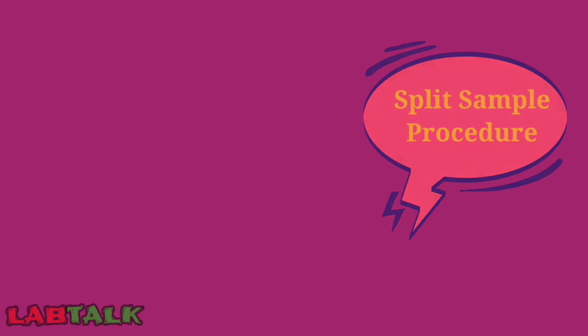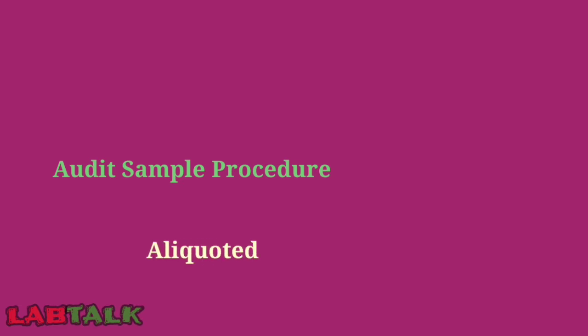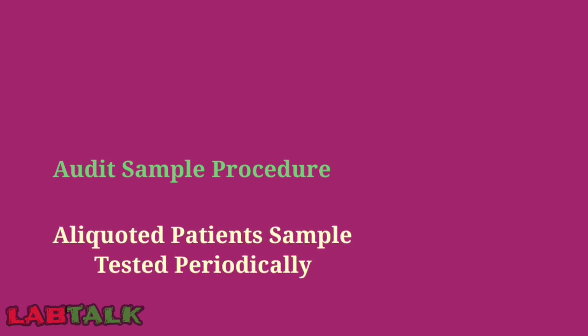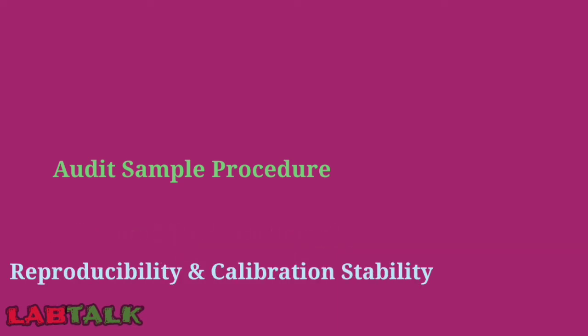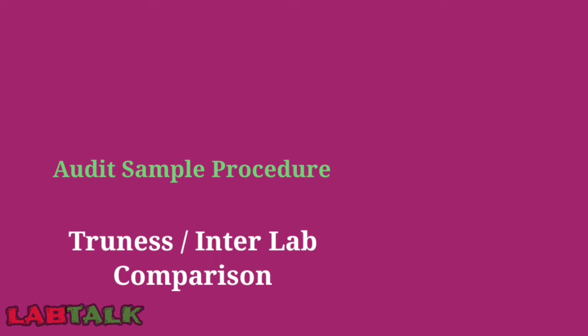The next category is the audit sample procedure. In this procedure, aliquots of patient samples are stored by the laboratory and analyzed periodically across time, which is called periodic analysis of aliquots of the audit sample. It assesses reproducibility and stability of calibration and assay. The audit sample procedure does not evaluate trueness, nor does it provide inter-laboratory comparison.